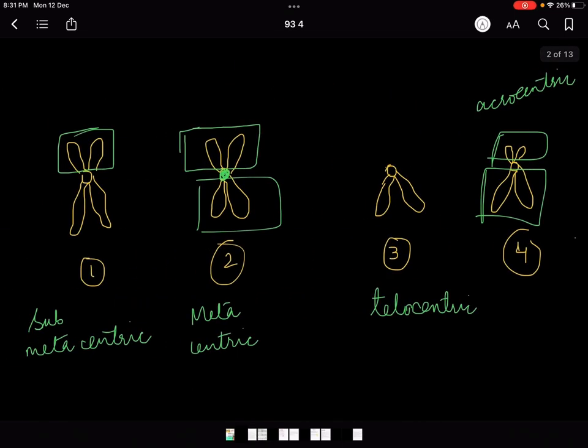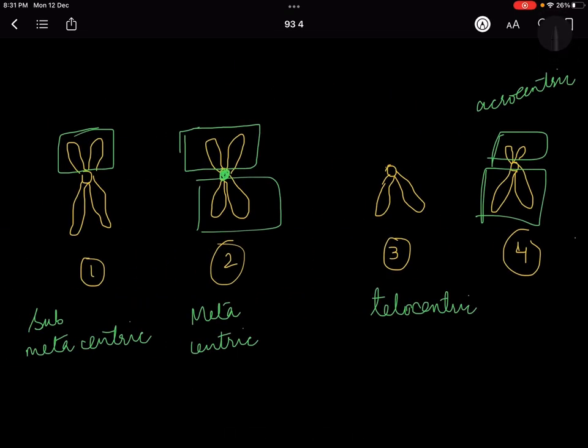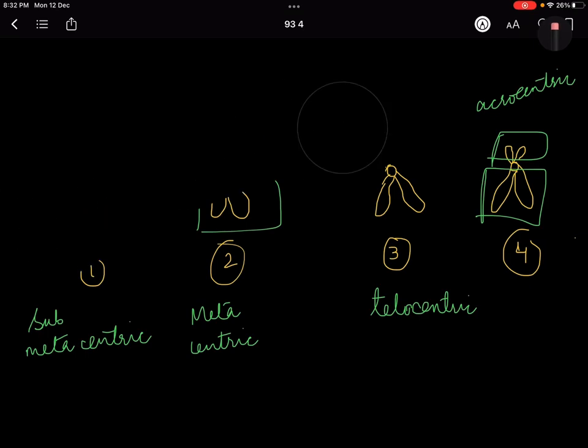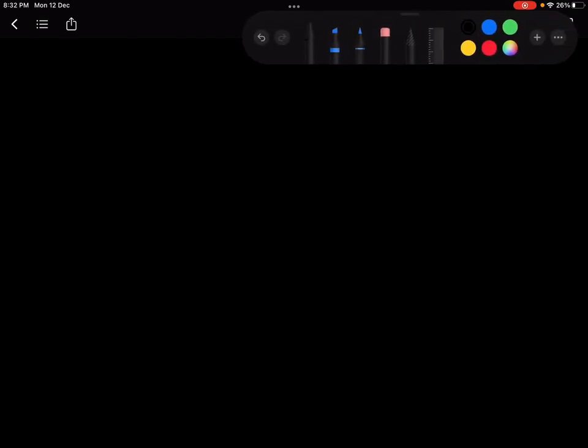ठीक है. So you've understood this. Anybody who wants to take a picture of this can take, because I'm going to rub this now. Please take a picture if you want to. Now I'm rubbing it. This was just for your understanding, guys. Nobody is going to ask you what is this acrocentric, metacentric. This is just for your understanding, because this is not the part of paper. ये biology का part है. We are not concerned with this, right?